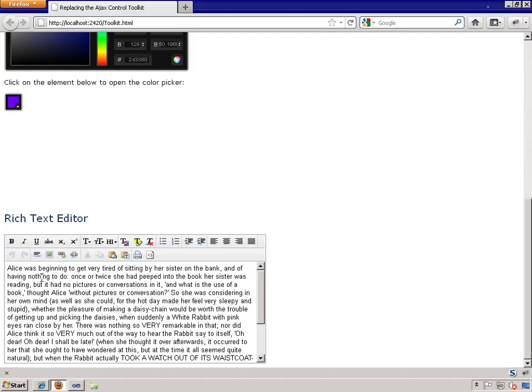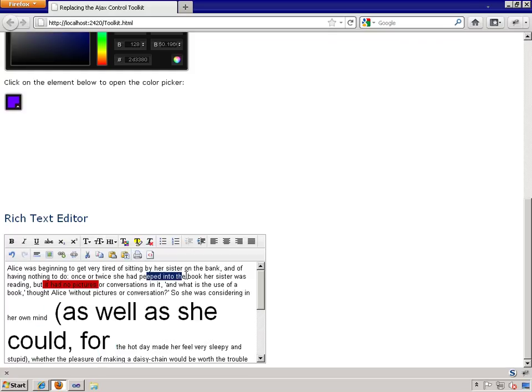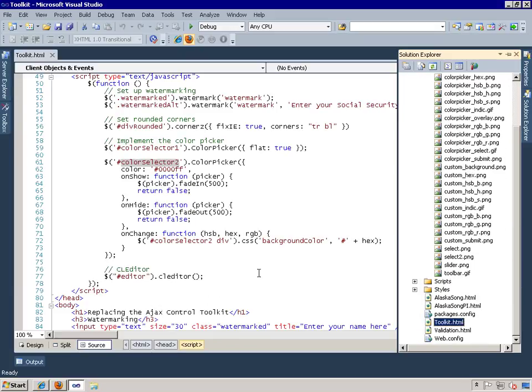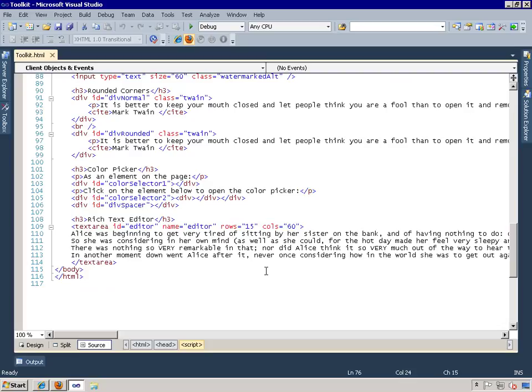And this has the first few paragraphs of Alice's Adventures in Wonderland by Lewis Carroll. And just like the other editor, I can select various things, highlight it in various colors. That wasn't a very good choice. Oh, there we go. I still had it selected, and that hid the effect. Okay, I can change the size of the font for it. I can come over here and bold. I can add links, I can copy and paste, I can print, and so forth. And you have control over the toolbar buttons that actually appear within the editor. The editor itself just really couldn't be any easier to implement on the page.